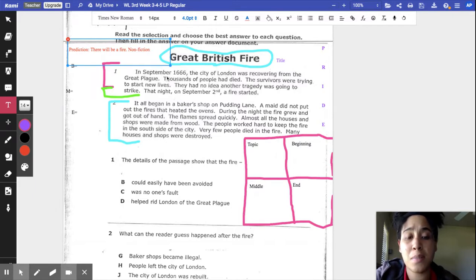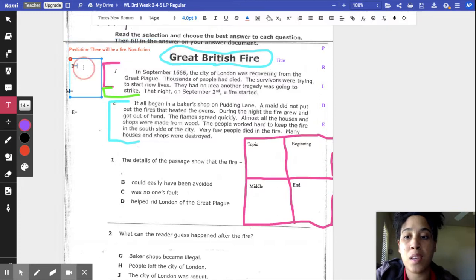So on this passage, it looks like my main idea is at the beginning of my paragraph. And also, my main idea is at the end of my paragraph. So there are 2 things that are happening in this paragraph. They mentioned that London was recovering from a great plague, and they also mentioned that a fire started. So I'm going to write that as my stop and jot.